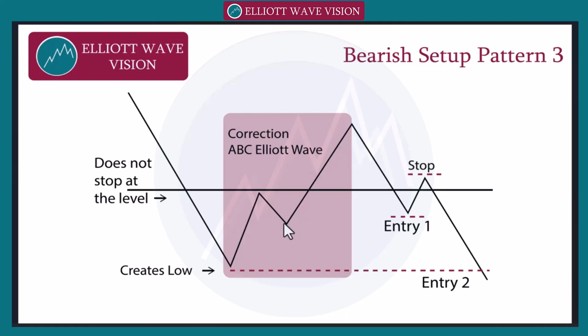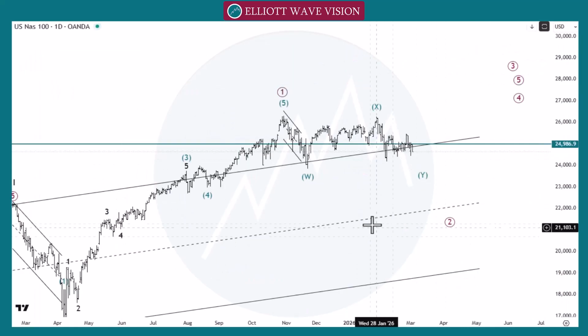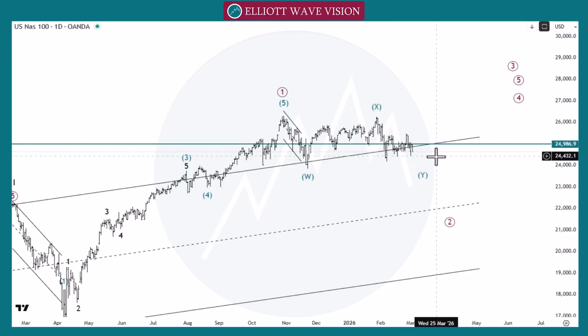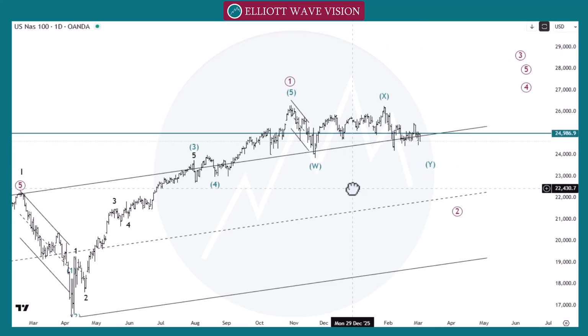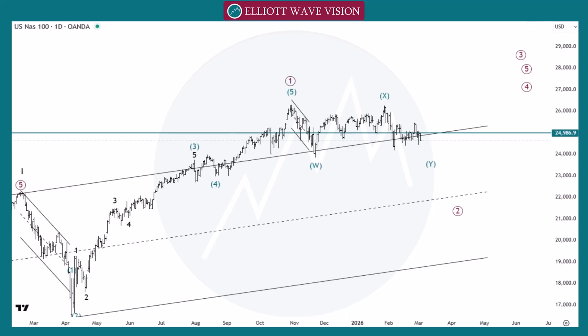From this wave B to this low, this low to inner wave B. Then we will go towards the next point. At this point, market creates low, give us the A, B and C. Now if we want to go towards the 24 or 23,000, we need to wait for the impulsive move and its correction in lower time frame to go towards the next point. So let's check the possibility in lower time frame.